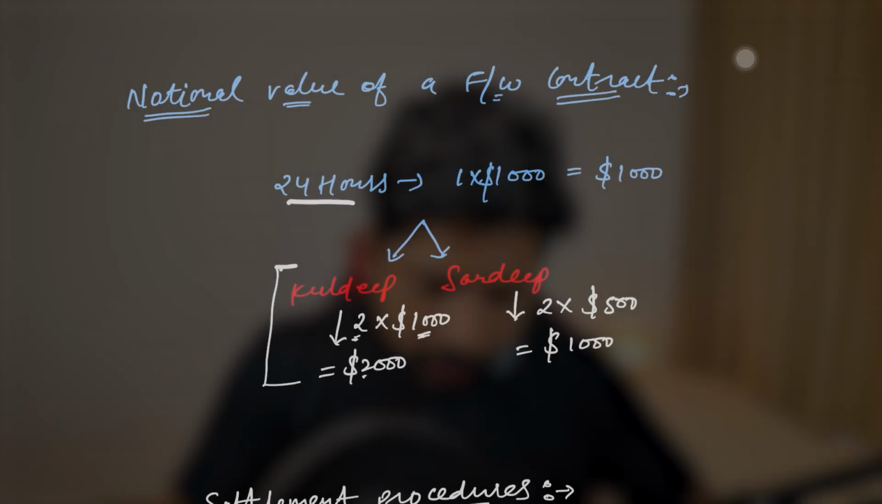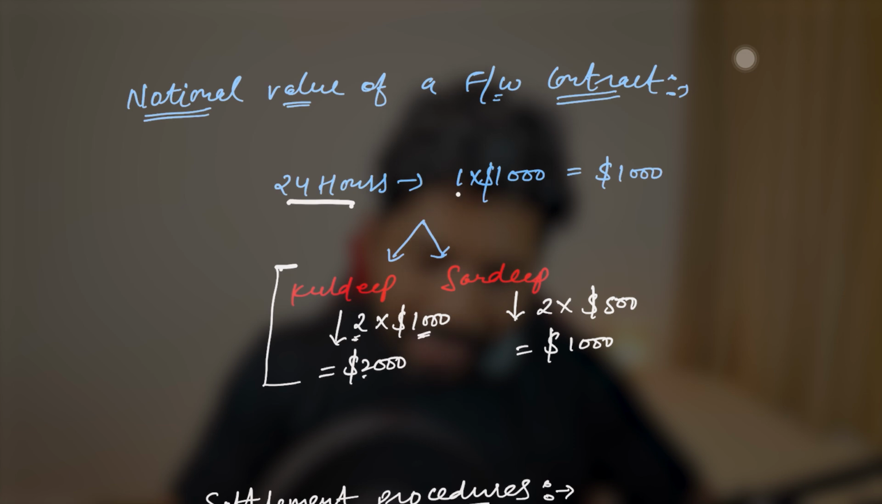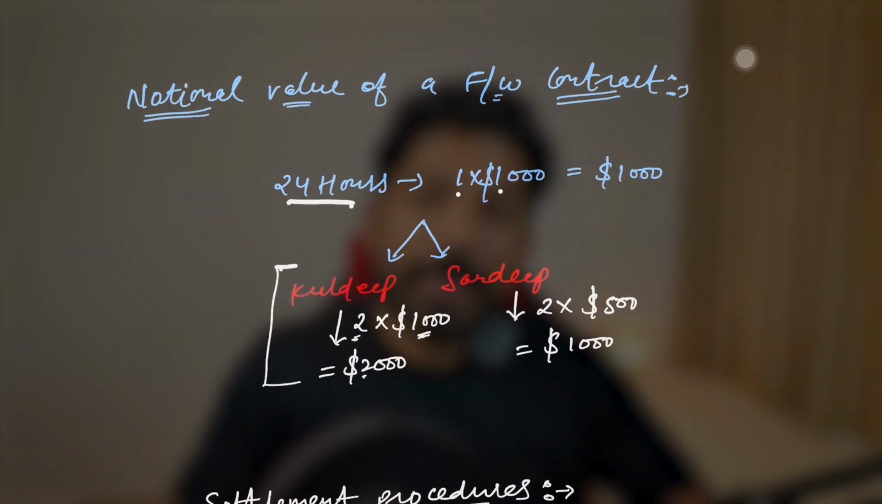So now let's understand the notional value of the forward contract. The second topic, notional value of a forward contract. Now let's understand what is the notional value of a forward contract. Let's say I bought a call option from the airline company for 24 hours, and I told them that I will buy one ticket in the next 24 hours at the rate of $1,000. Kuldeep can say that the notional value of this contract is $1,000.